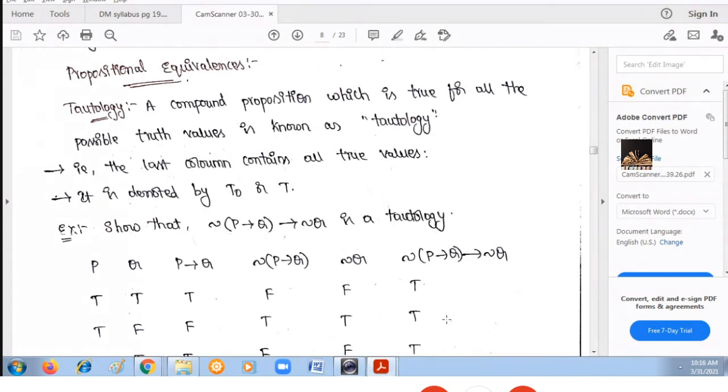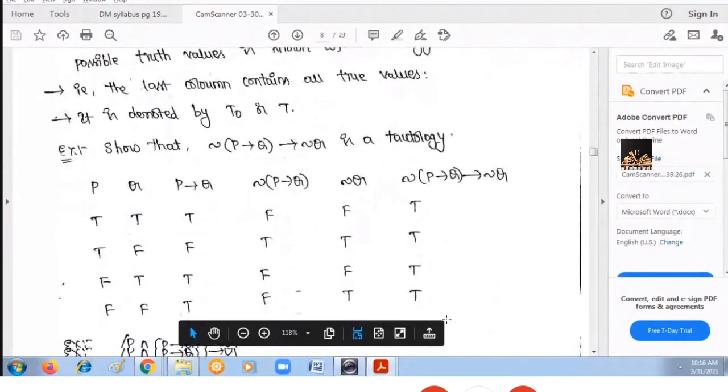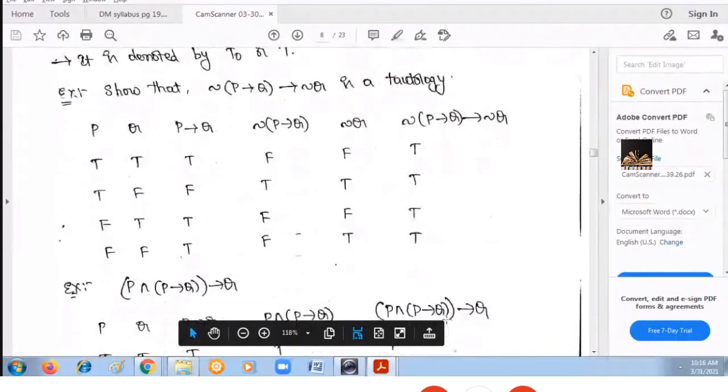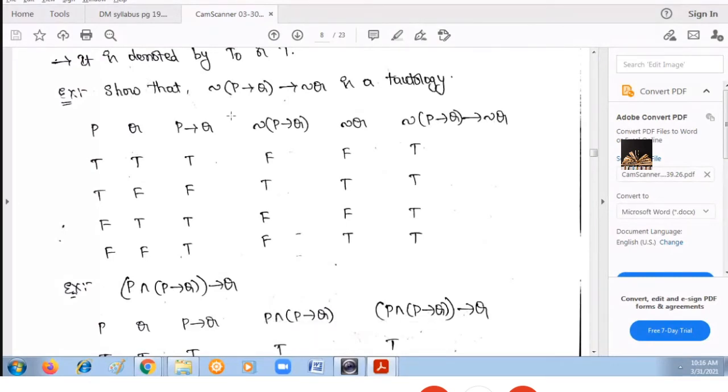Let us see an example for tautology. The compound proposition is given like this: negation of P implies Q. One way to know whether this proposition is a tautology or not is to construct the truth table. If the last column gives you all true values, then we can say it is a tautology. If the last column gives all false values, then it is a contradiction. Right? So this is one way.